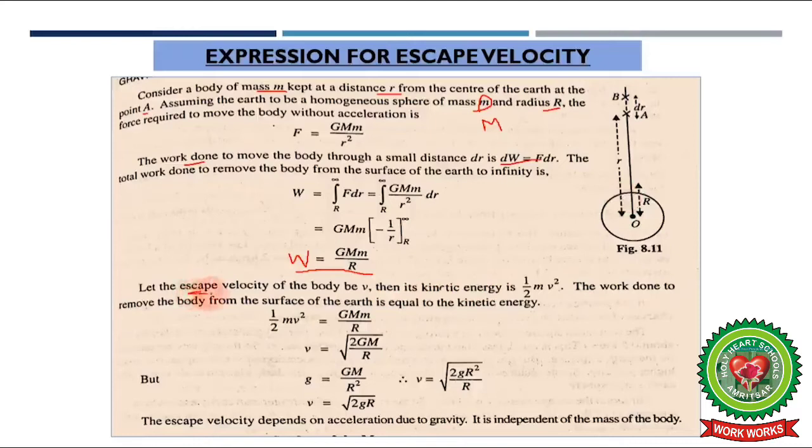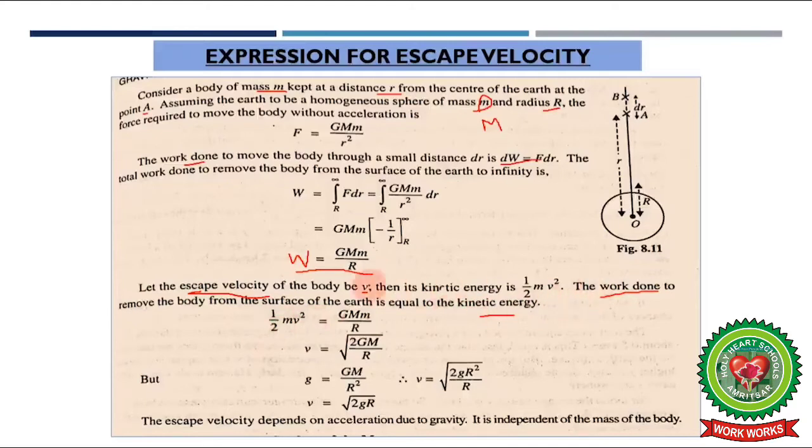But here we are talking about the escape velocity of the body. Let it be v. If v is the escape velocity, and we know that the energy possessed by a body which is in motion is kinetic energy, and the formula for kinetic energy is half mv square. So we are going to equate the work done which I have just derived to remove the body from the surface of the earth to the kinetic energy which the body possesses.